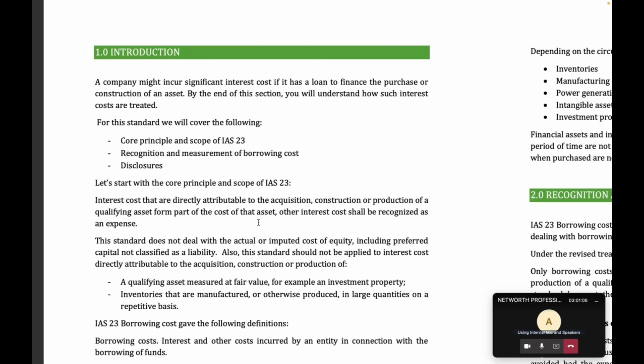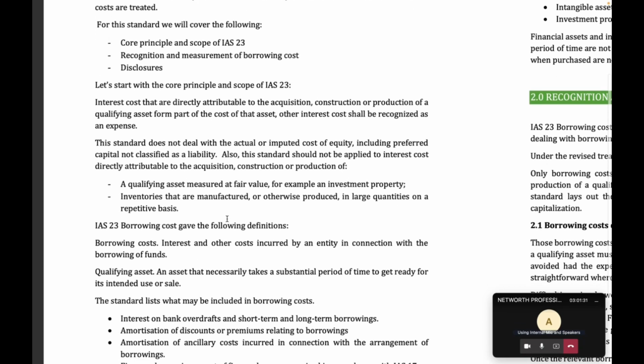Okay, so IS 23 on borrowing costs. What we'll look at here first is majorly the core principle, then how you recognize, and majorly the disclosure requirements. This is also a very short standard. And the core principle here for IS 23,